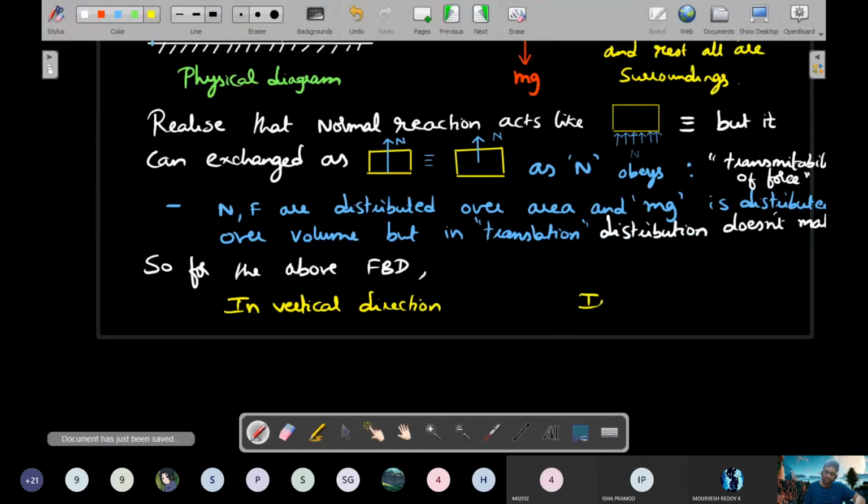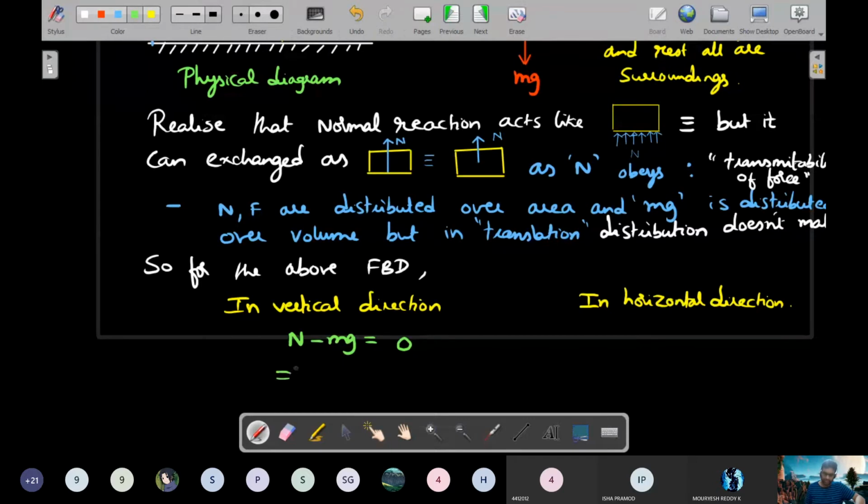And in horizontal direction, what are the equations? In vertical direction, you would be able to write N minus mg is equal to mass times acceleration, where the acceleration, because the object is not going to move, should be equal to 0, right? Which implies the value of N equals mg.